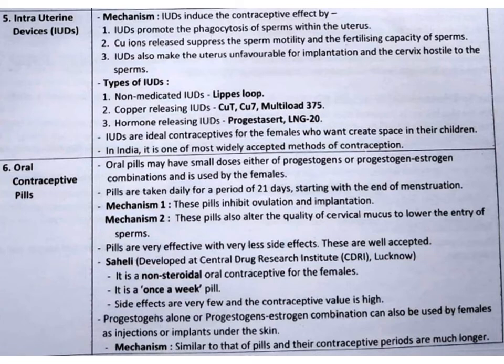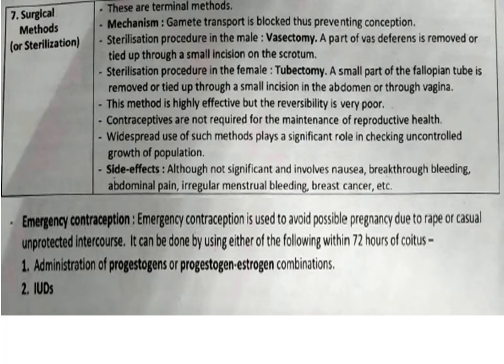So this table is showing you again the IUD methods and the oral contraceptive methods that I have explained to you earlier also. This is giving you the theoretical explanation of that. You can take the screenshot of this and you can prepare your notes properly. This is explaining the surgical method that I have told you. The surgical method of sterilization is vasectomy in males and tubectomy in females.